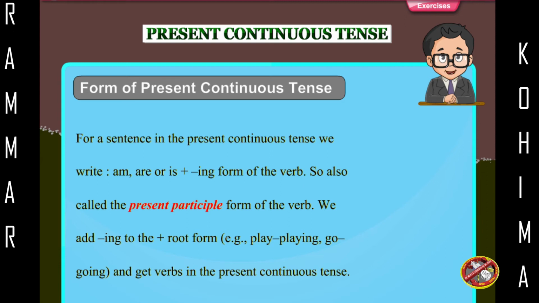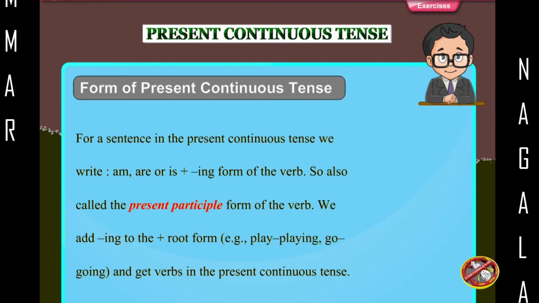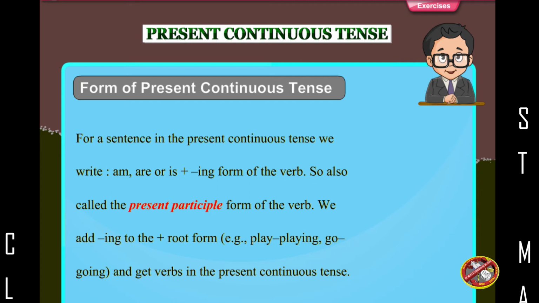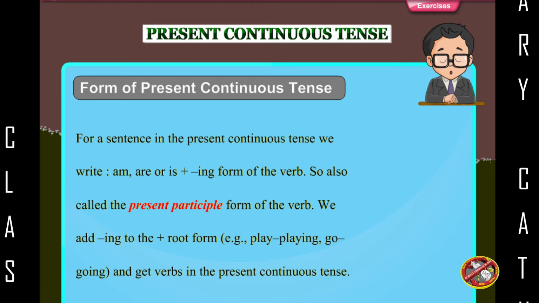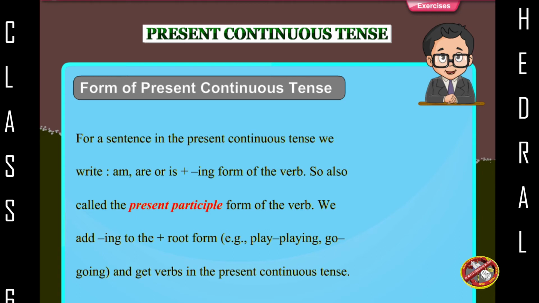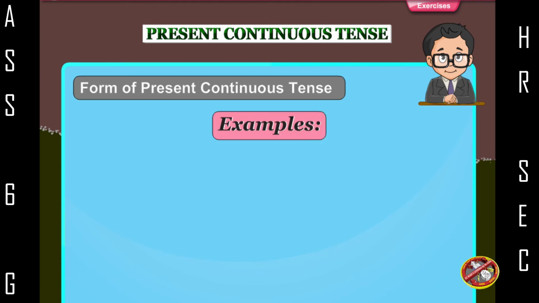For a sentence in the present continuous tense, we write am, are, or is plus the ing form of the verb. Sometimes it is also called the present participle form of the verb. We add ing to the root form. For example, play, playing, go, going, and get verbs in the present continuous tense.